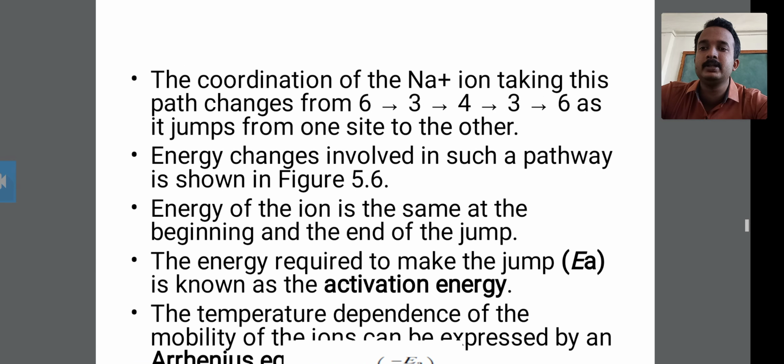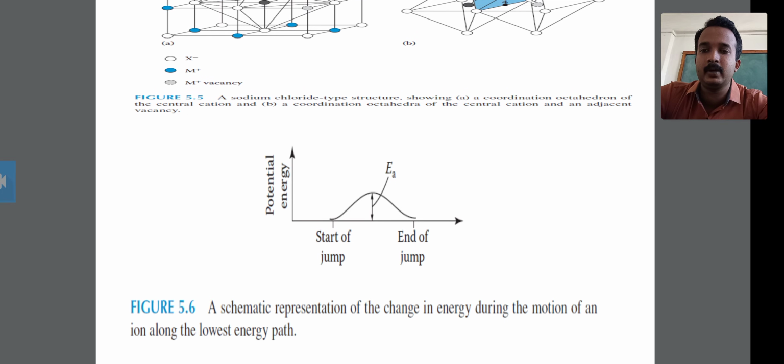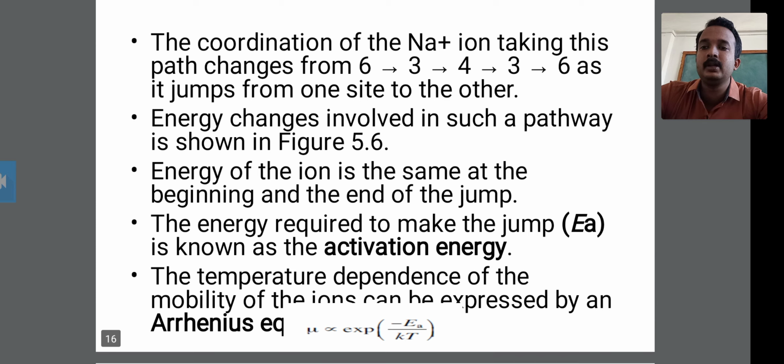This diagram shows the coordination of the Na+ ion, and it is a schematic representation of the change in energy during the motion of an ion along the lowest energy path.